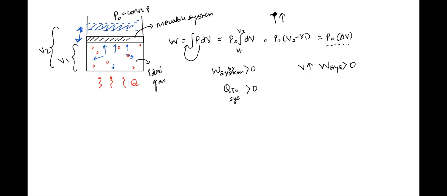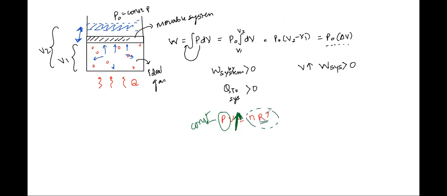Why? Do we know the ideal gas equation? Tell me, Atul. PV equals nRT. So tell me what is happening in this expression. Pressure is constant, right? What about volume? It is increasing, right? So to make sure the volume is increasing, what will happen to the only variable on the RHS?